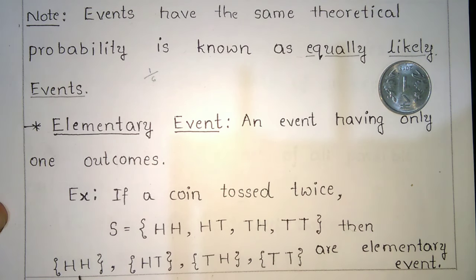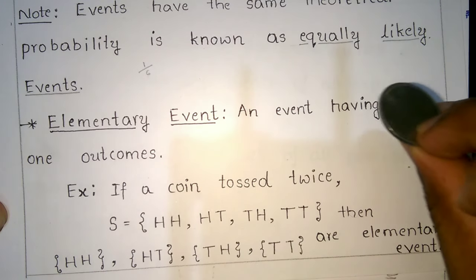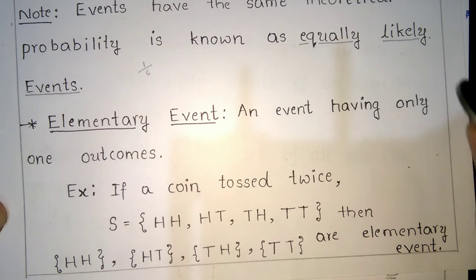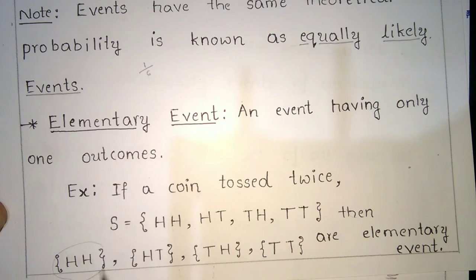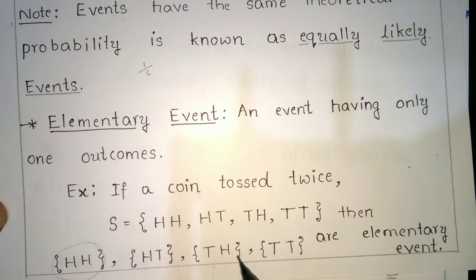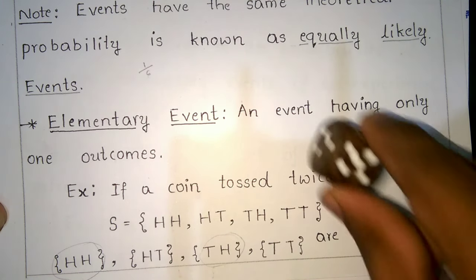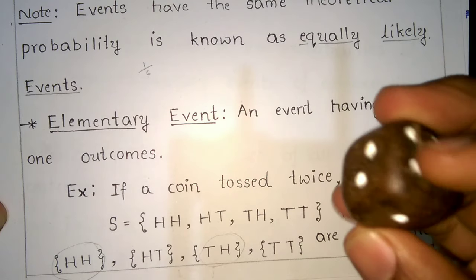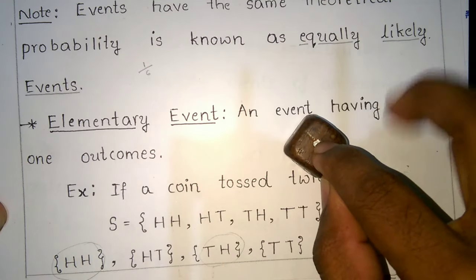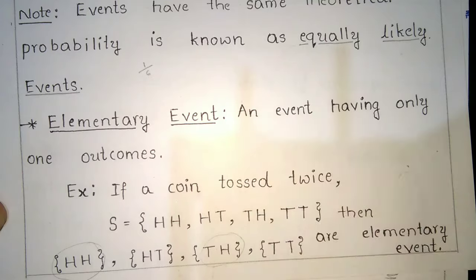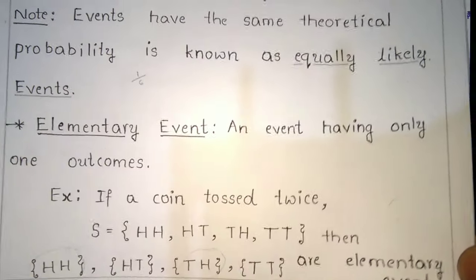So what is the chance you get? Either head head, or head tail, or tail head, or tail tail. All of these are elementary events. And when you throw a dice, you get 1; the elementary event is 1.